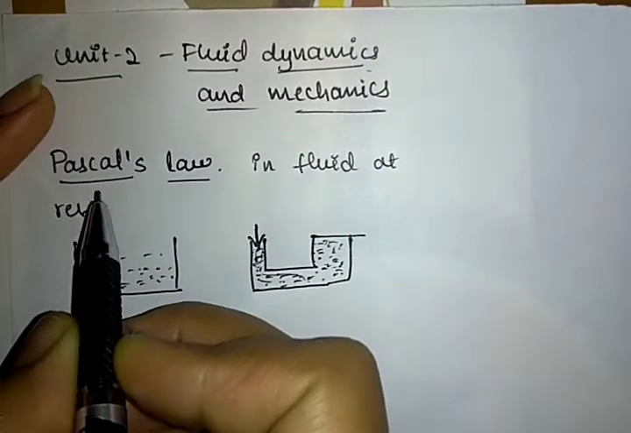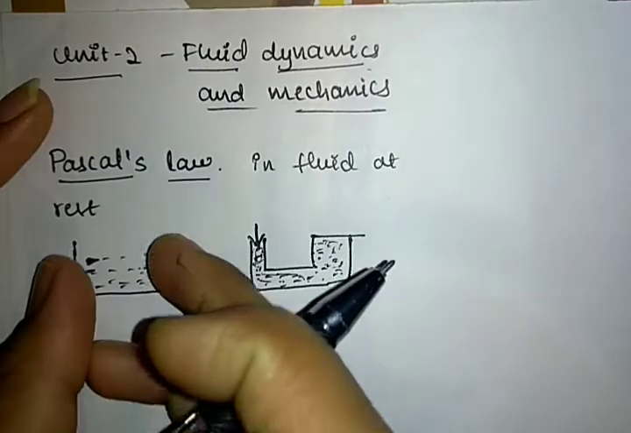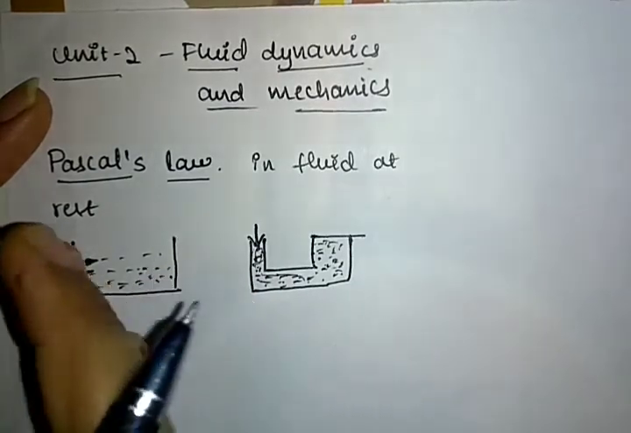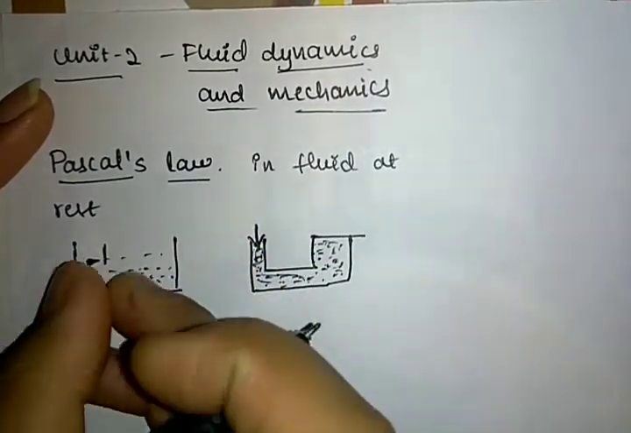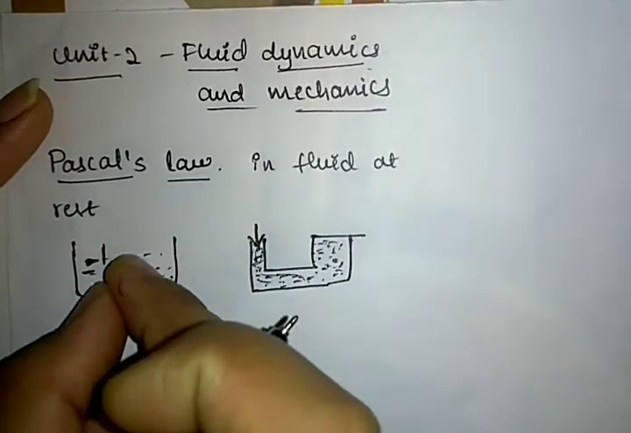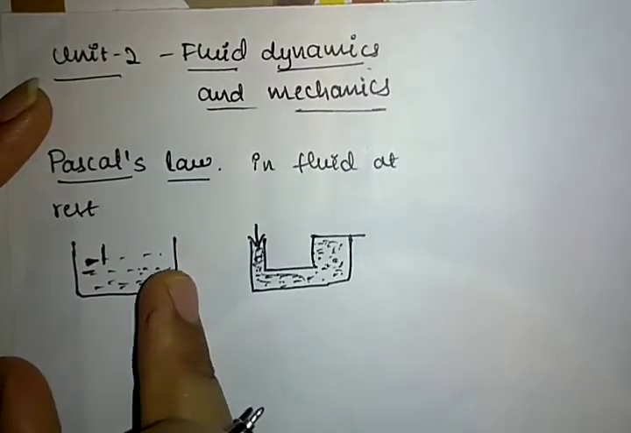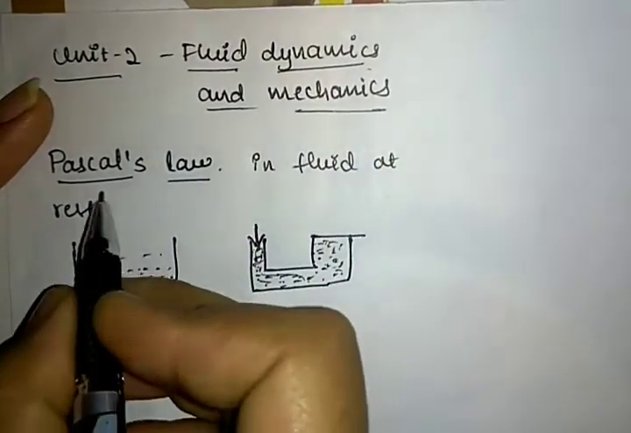What is meant by Pascal's law? It means in a fluid at rest, in a closed container, a pressure change in one part of the body, see, in one part of the body the pressure is going to change, and it is transmitted to all the parts of the wall of the container. So it is known as Pascal's law.